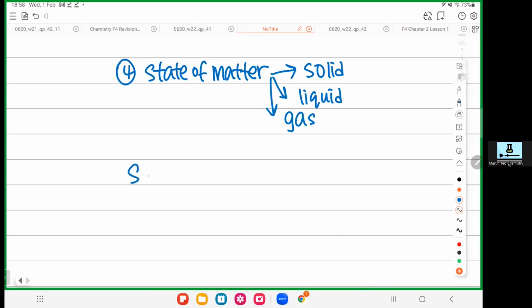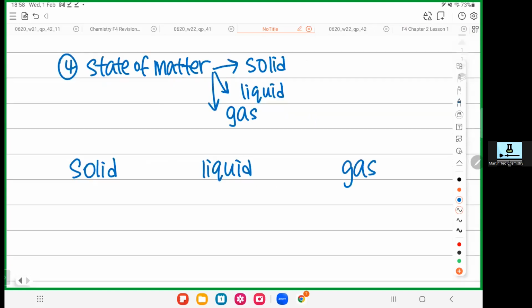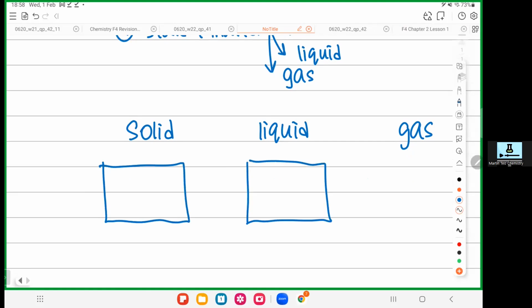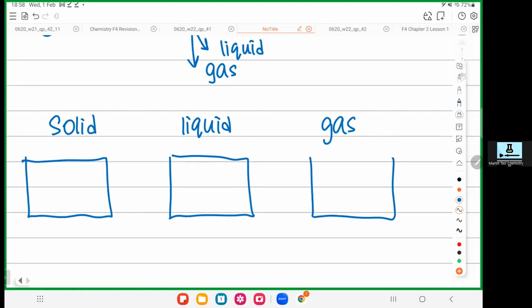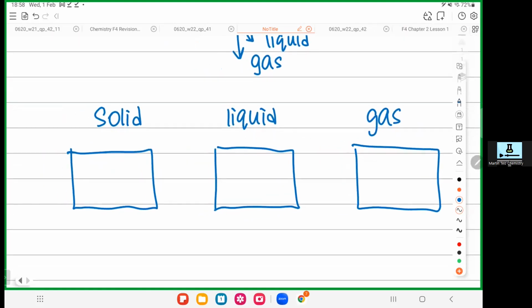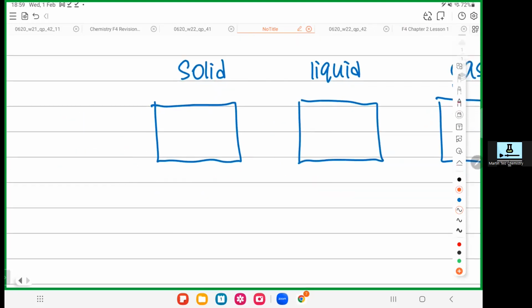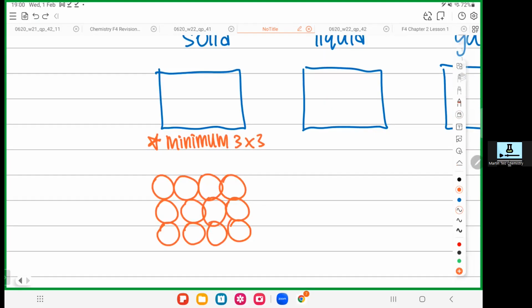Okay. Now, solid, liquid, and gas. So one of the things is this. In SPM, they give you a box and say, draw the arrangement for solid, draw the arrangement for liquid, and draw the arrangement for gas. So when you draw solid in SPM, you must draw minimum 3 times 3. Minimum 3 times 3.